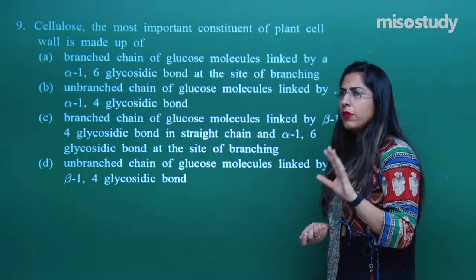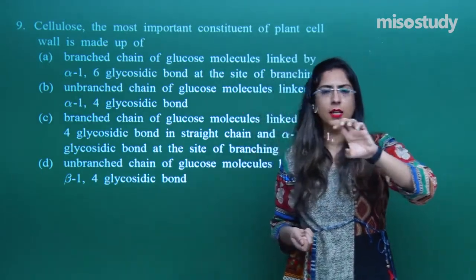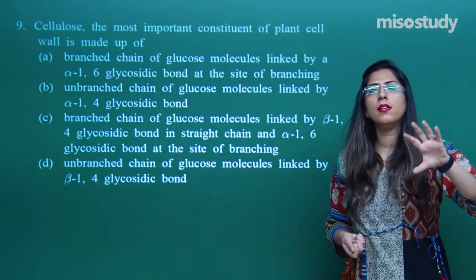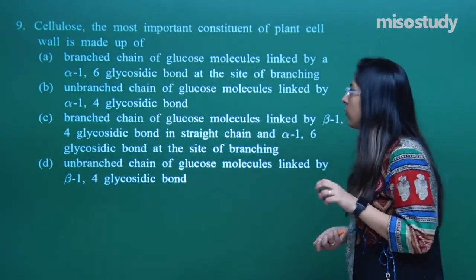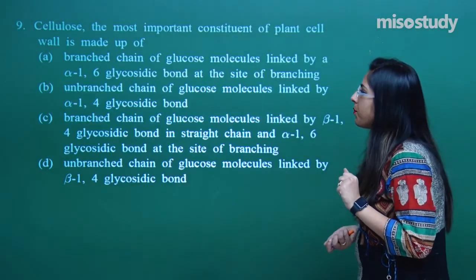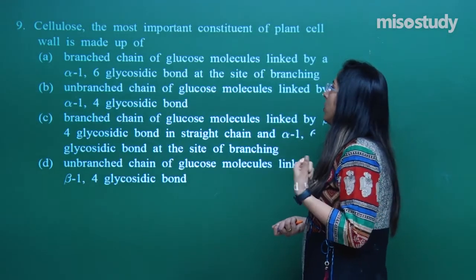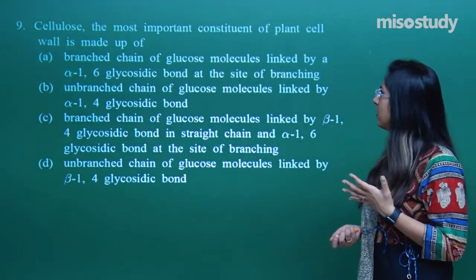Let's look at the options. We know that in cellulose, a linear structure is there, linear glucose, and that linear glucose is joined with one another by beta-1,4 linkage. First option: the branched chain of glucose molecules linked by alpha-1,6 glycosidic bond at the site of branching.